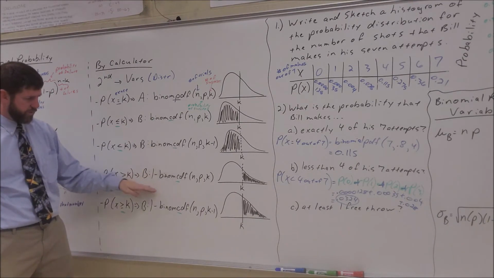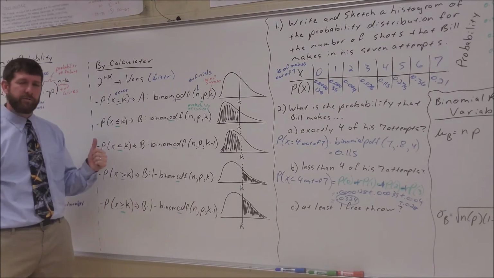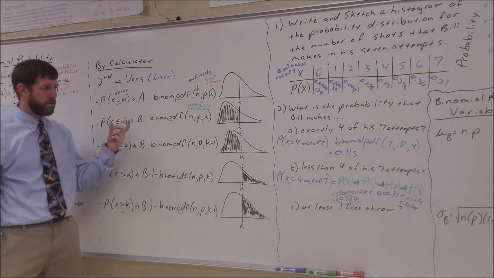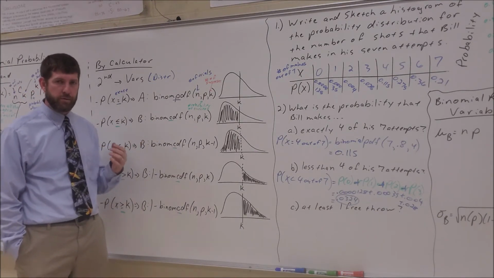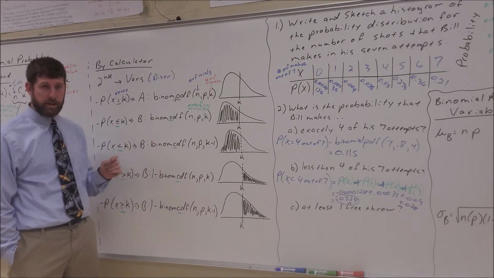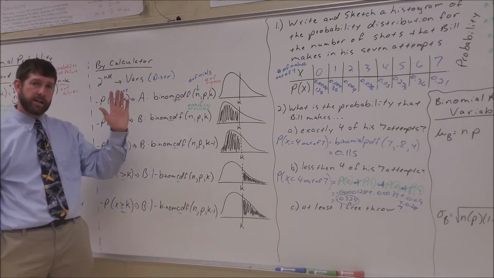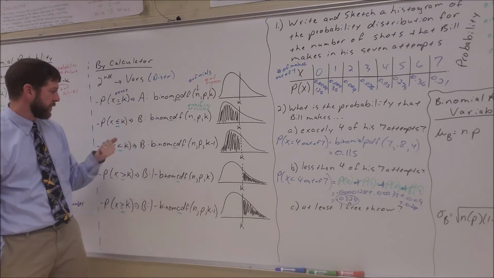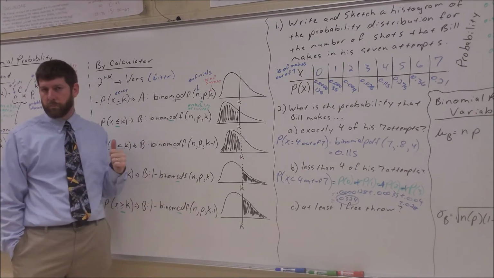I've got 4 different possible scenarios here, and it's all because CDF, as with most of our calculator density function stuff, is a less than or equal to calculator option. So when we type binomial CDF in and give a certain number of successes, it reads it as, okay, you're getting less than or equal to that number. So that's why when we have a less than or equal to situation, it's just normal binomial CDF.